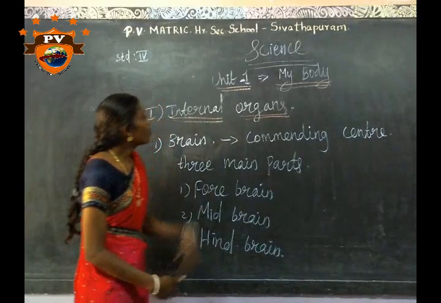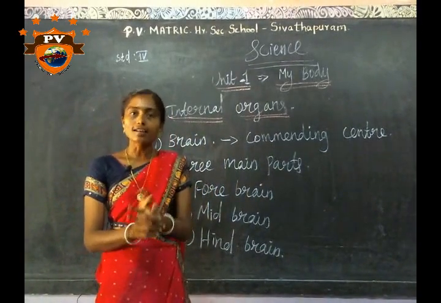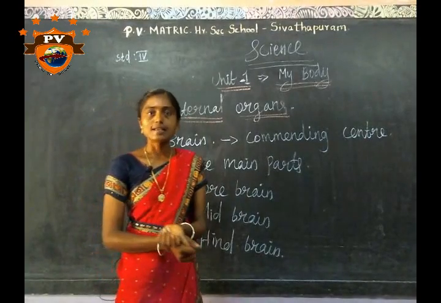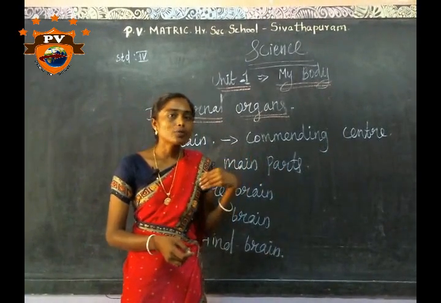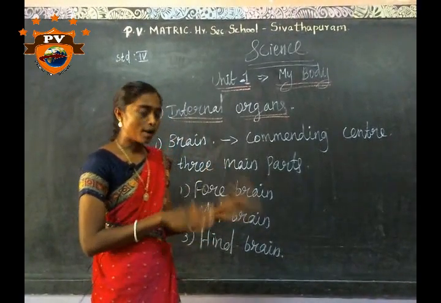What are the examples of internal organs? Heart, brain, lungs, stomach, kidney. So many organs are present inside of the body. Every organ has its own individual function.